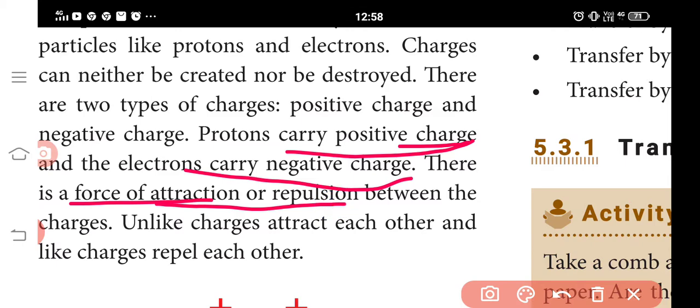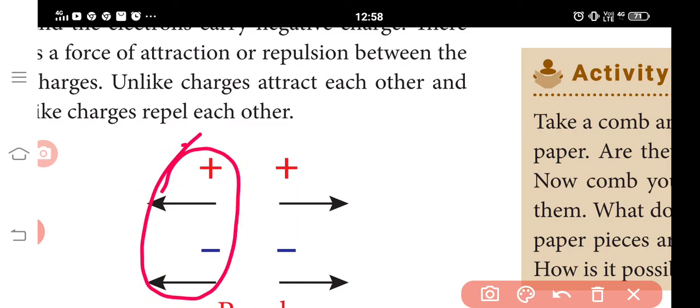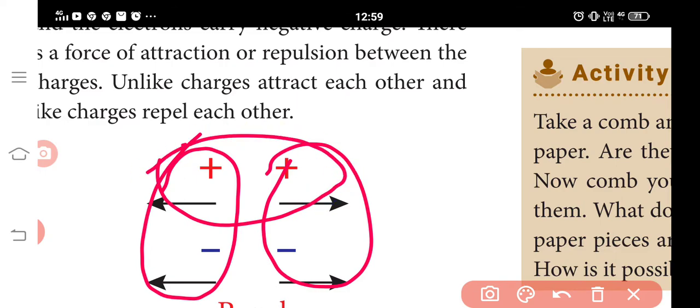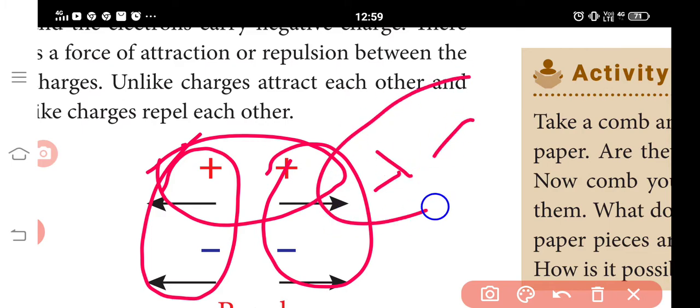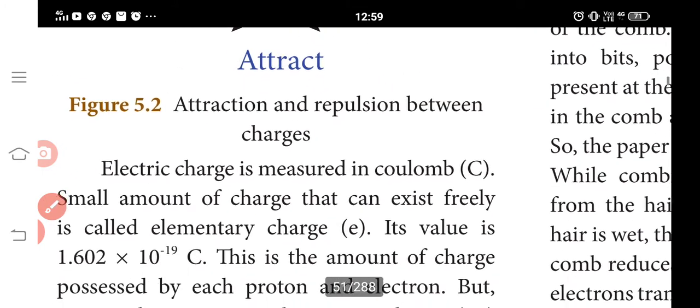In which case does repulsion take place? Same charges repel each other, and unlike charges attract each other. That means plus and minus attract each other, while two minus charges, the electrons, repel each other.